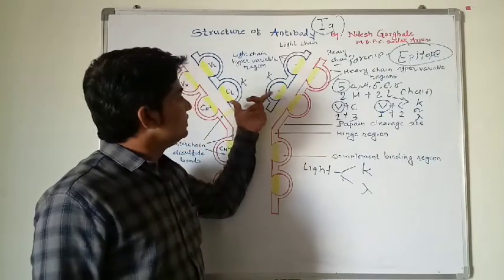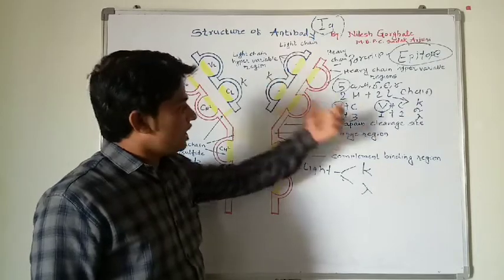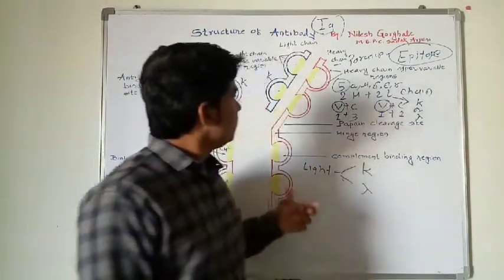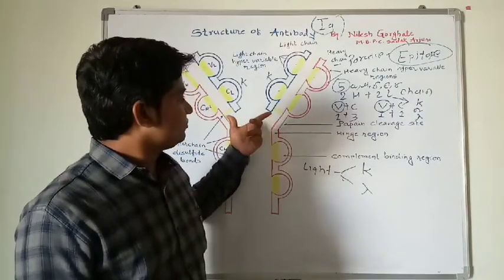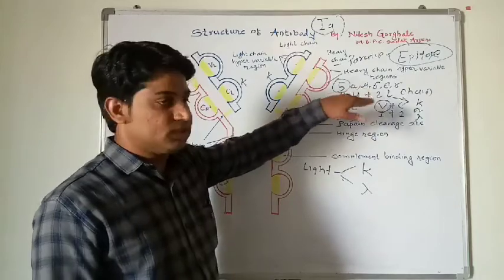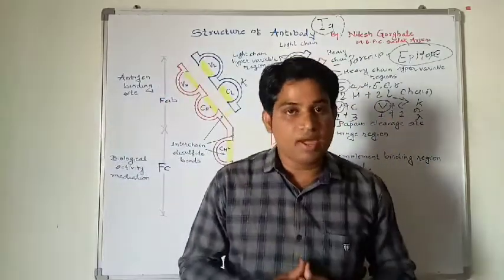Kappa and lambda chains are the two types present on antibodies. This structure is responsible for binding the epitopes. So these are the structures of antibody.